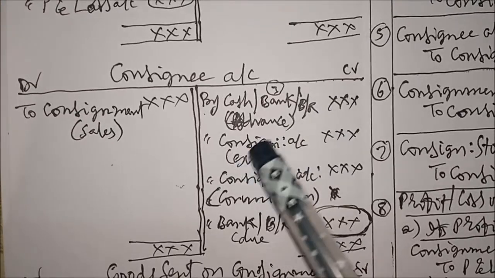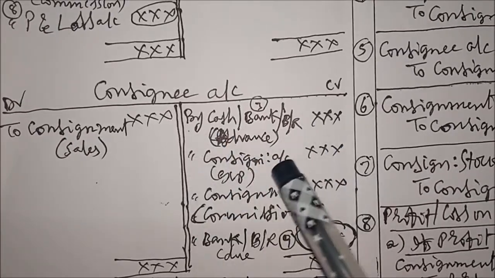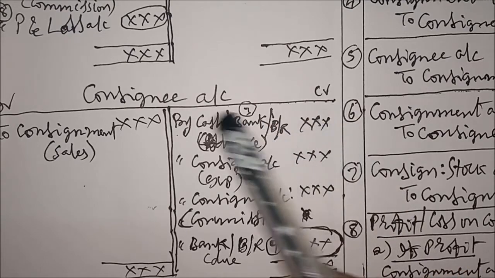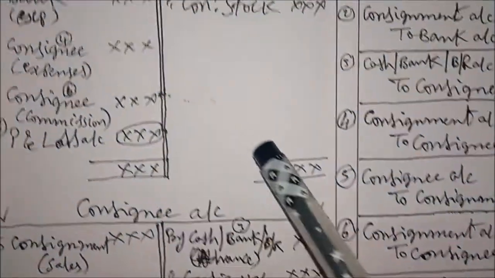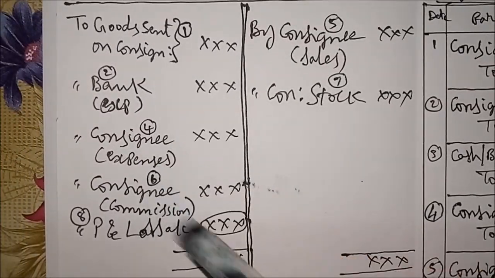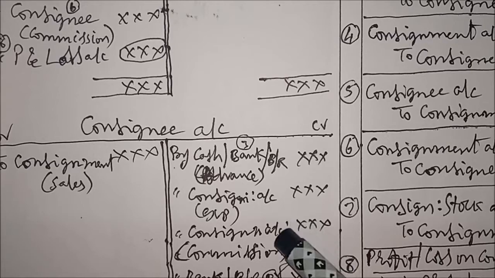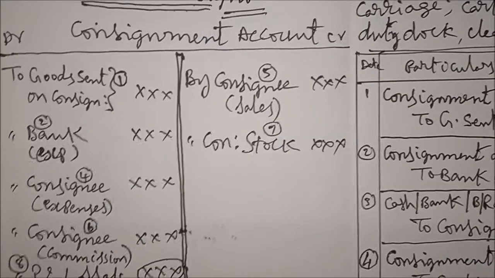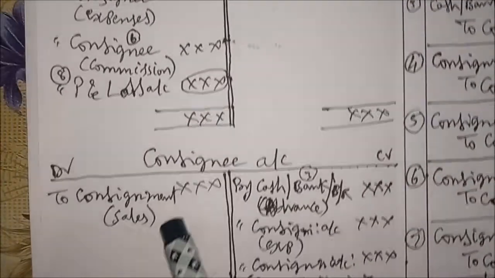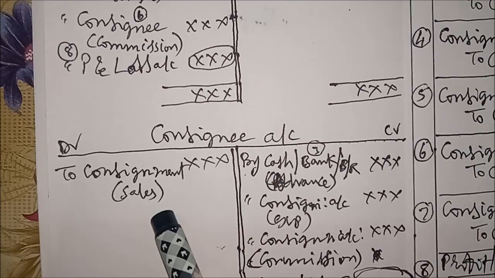And consignee account, to complete the consignee account, first we write the advance on credit side and we verify the consignment account for the name of consignee. In consignment account, debit side to consignee, the same items are created in consignee account also. And in consignment account credit side, consignee name is there, that credit item is debited in consignee account to consignment in bracket sales.